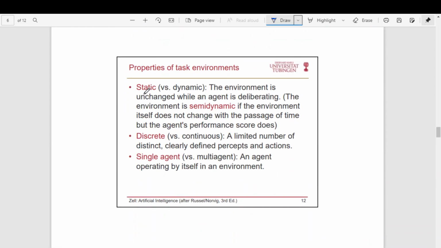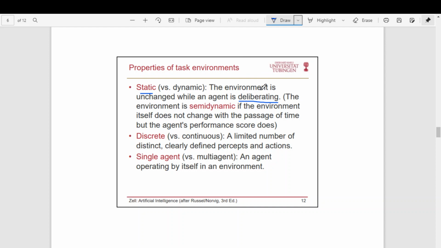Then the environment can be either static or dynamic. What is static? It's not an agent, it's the environment. The environment is said to be static if the environment does not change when the agent is deliberating. The agent is deliberating in the sense that it should do some reasoning before taking the action. The agent perceives the environment and then it reasons. The reasoning can also be called deliberating, and then it acts.